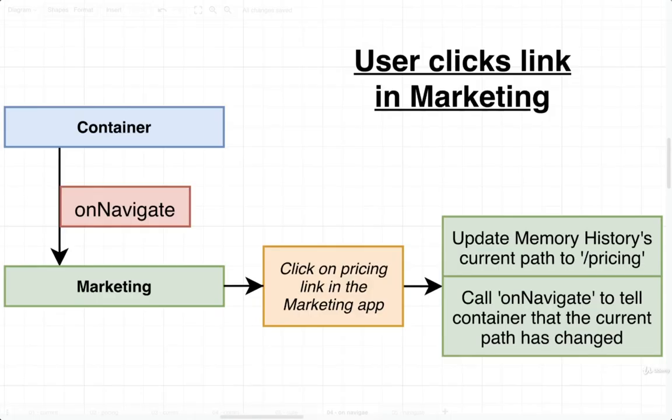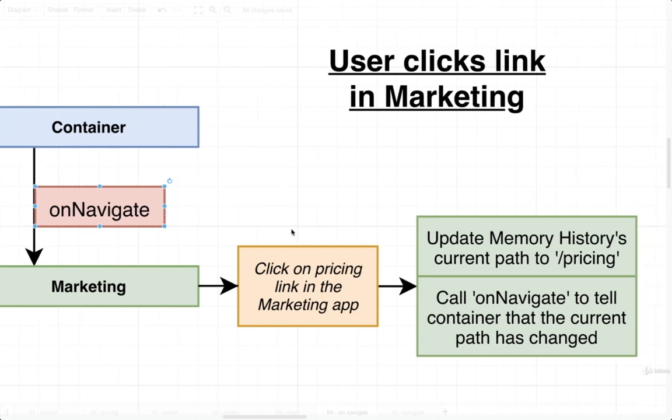Let's take care of our first communication between container and marketing. So we're going to first think about handling the case in which a user clicks a link inside of our marketing application. To handle this, we're going to make sure that whenever our container shows the marketing application, whenever a container calls the mount function, in other words, we're going to have the container pass down a callback function called onNavigate.